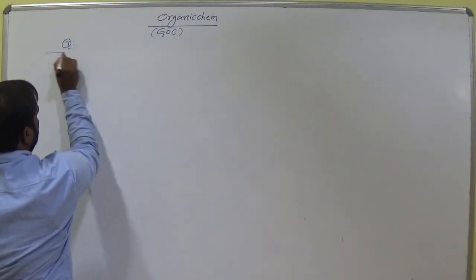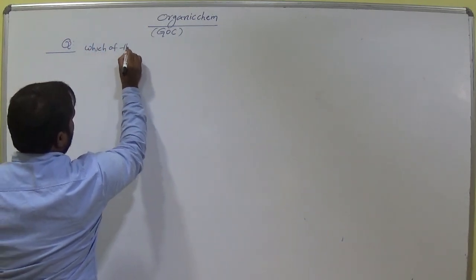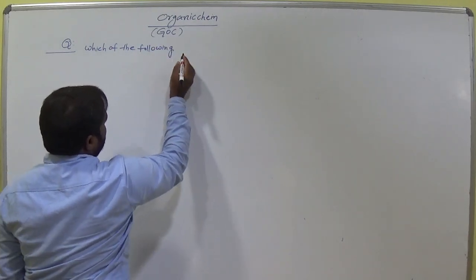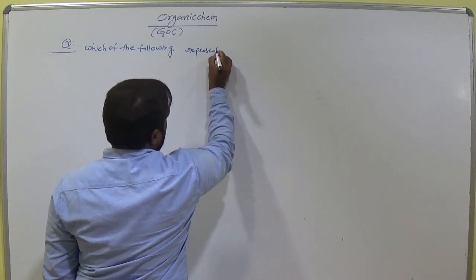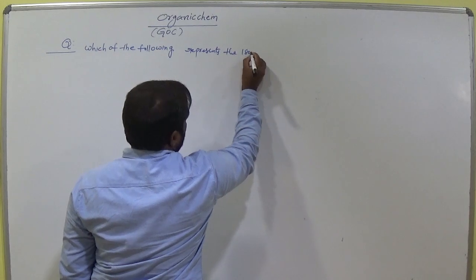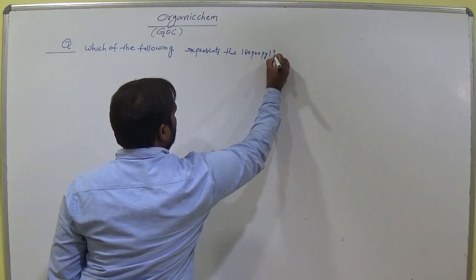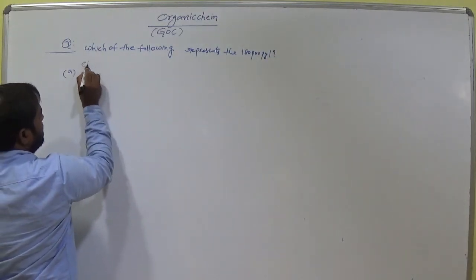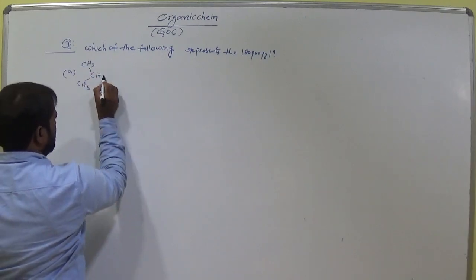Write the question. Which of the following represents the isopropyl? Option A, CH3 bond.